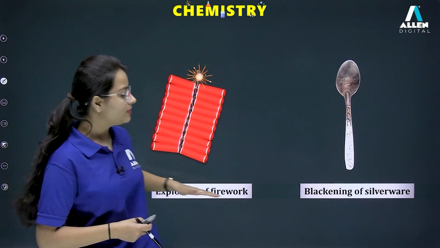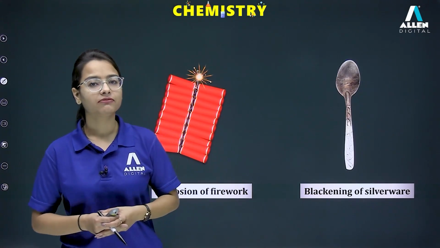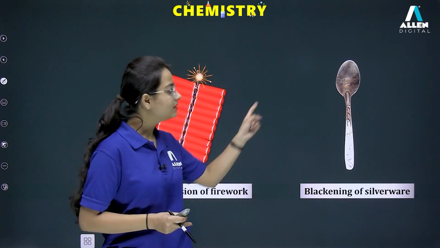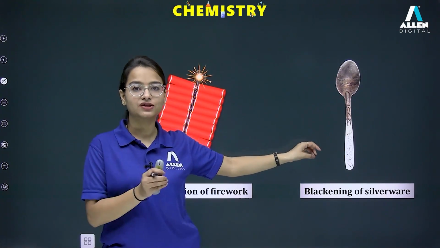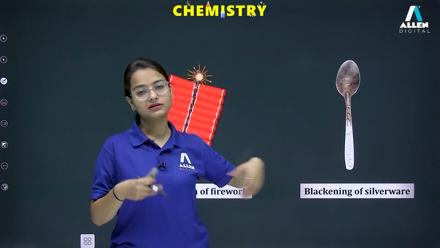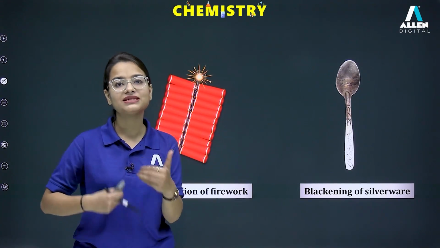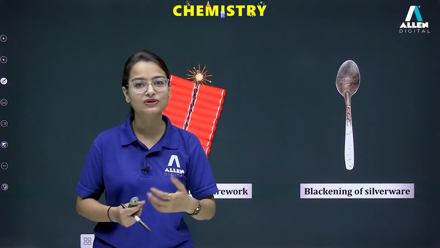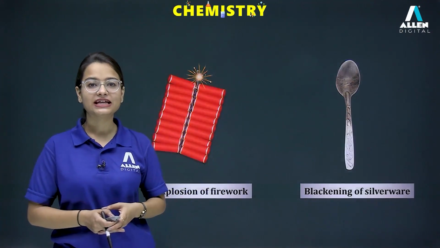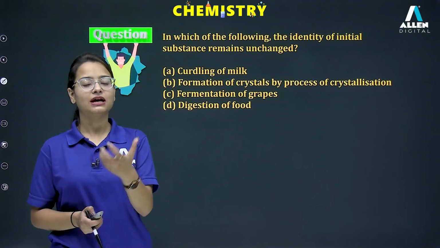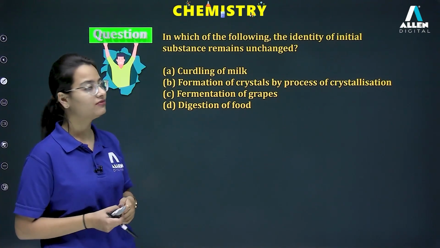Now the next one is blackening of silverware. Whenever we are talking about corrosion, corrosion is an example of chemical change. That blackening is a result of a reaction where silver reacts with the hydrogen sulfide present in the atmosphere to form silver sulfide, the formation of a new compound, a chemical change. Easy. Okay, now let's discuss what kind of question can come in your exam related to these types of changes.